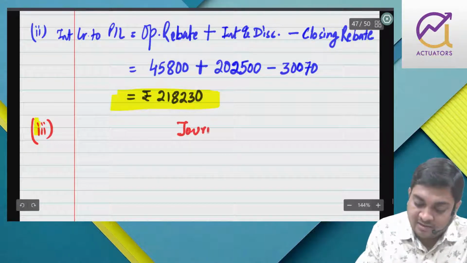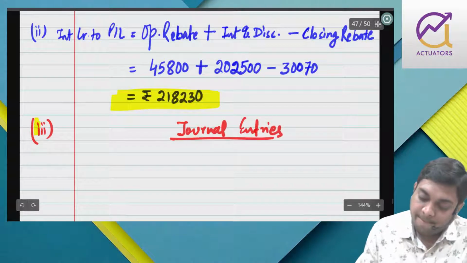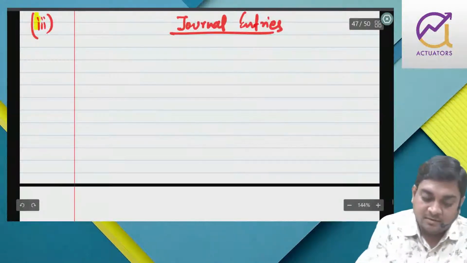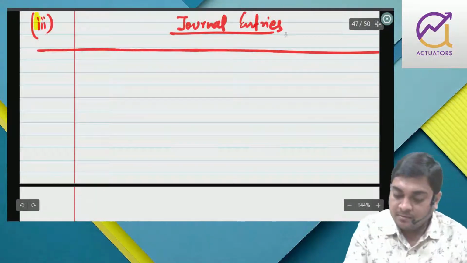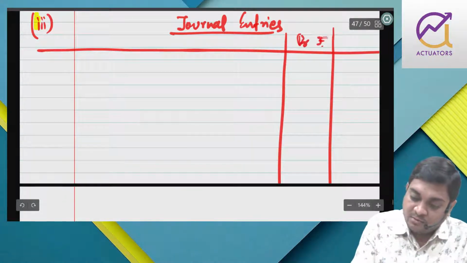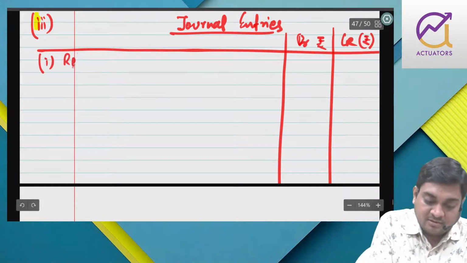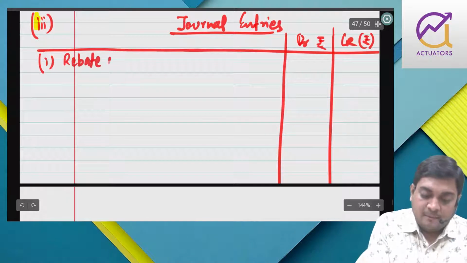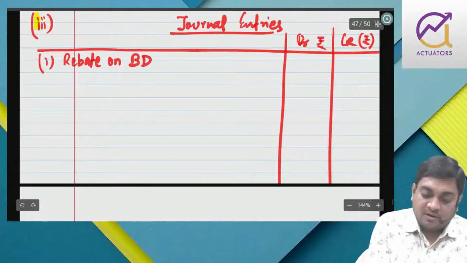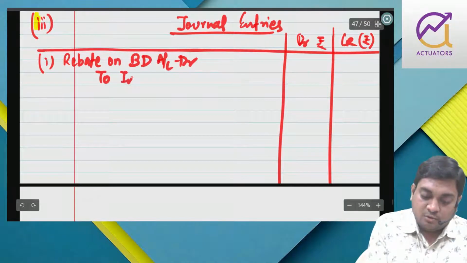So part 3 we have journal entries. Debit rupees, credit rupees. First we have rebate on bill discounted account debit to interest and discount.